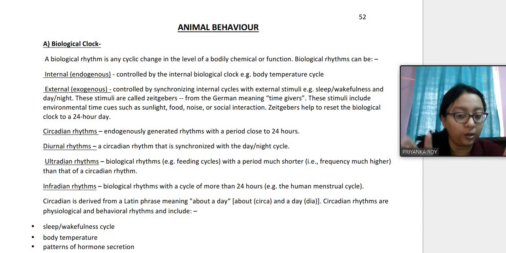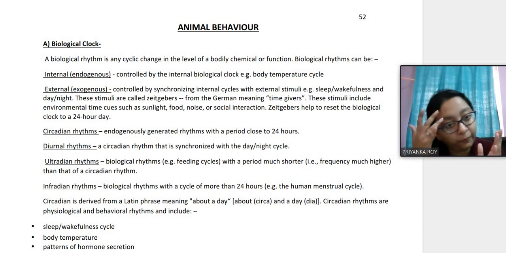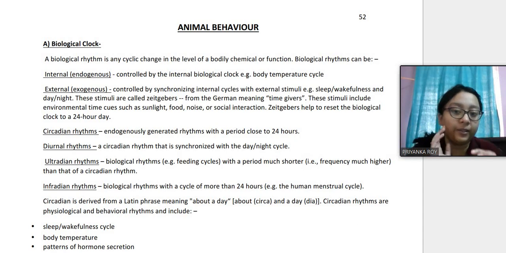So our biological clock is for 24 hours. Therefore, we call it a circadian rhythm. And diurnal rhythms are the circadian rhythm that is synchronized according to the day-night cycle. So whenever there is day, the body will perform these functions, and whenever there is night, the body will perform these functions. So they are segregated.